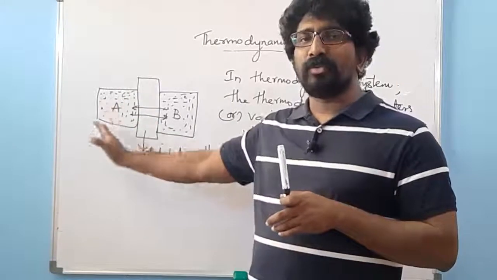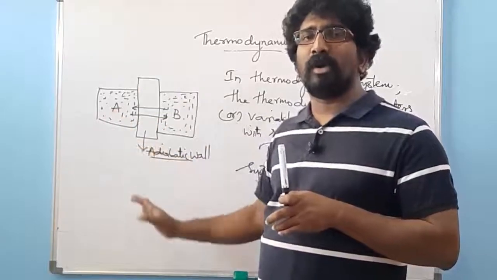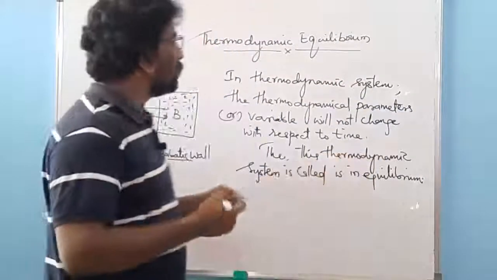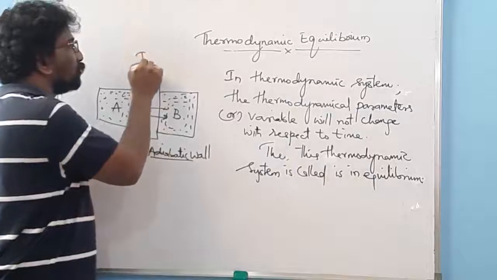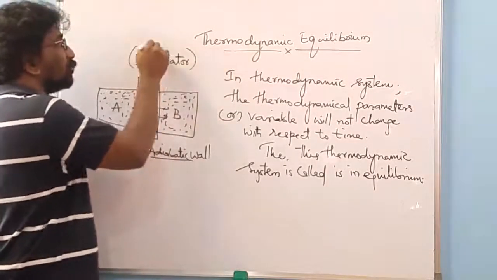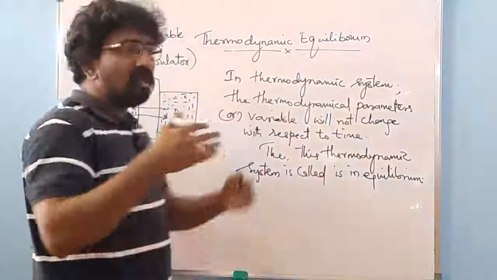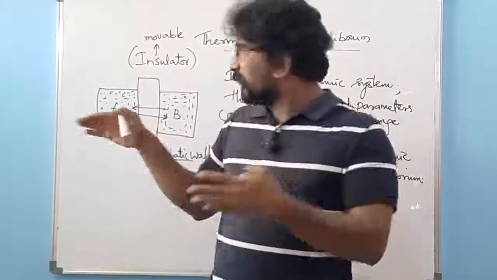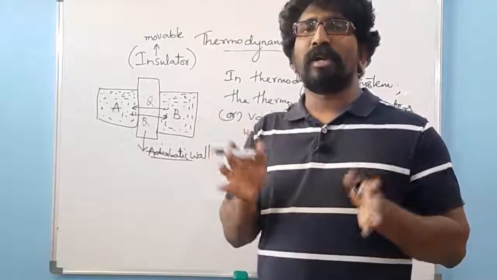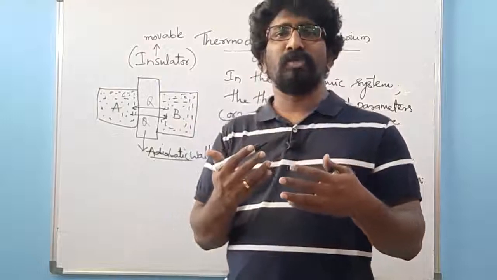If you are taking the two systems, system A and system B, and if you have put an adiabatic wall, what is this adiabatic wall? It is a wall which acts as an insulator. If it is not allowing the heat to transfer, it means that it is an insulator, and it can also be the movable wall. So it acts as an insulator. If it is acting as an insulator, it cannot transfer the heat from A to B or from B to A. There will be no transferring of heat from A to B and B to A. If there is no transfer of heat from A to B and B to A, what happens?